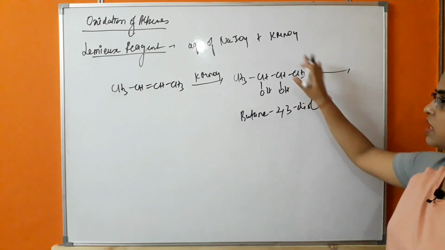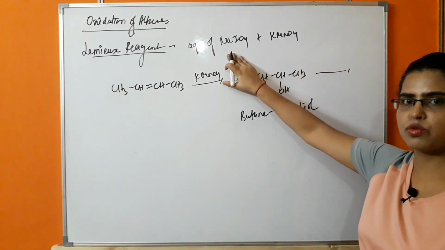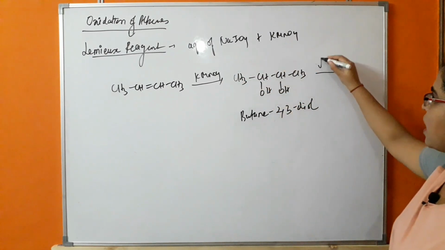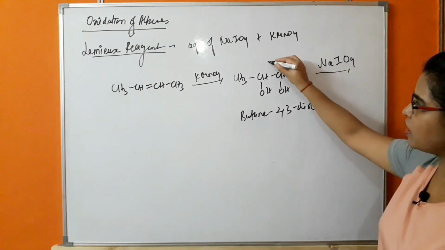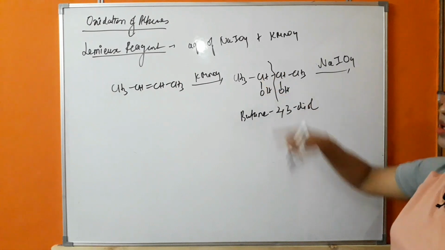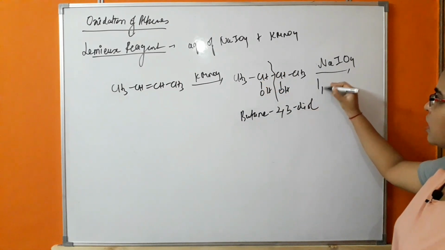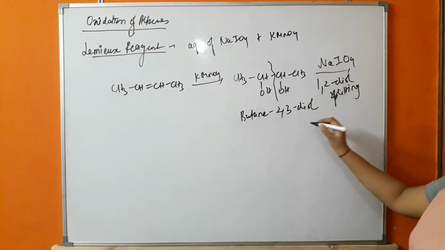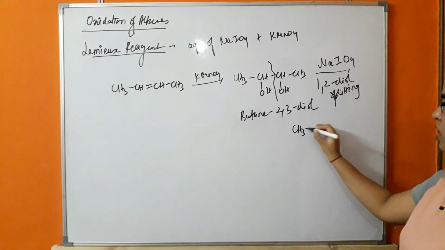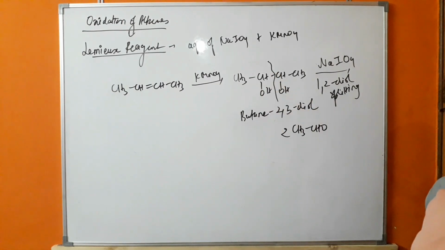In the next step, this diol compound will be treated with an aqueous solution of sodium periodate. So what will happen? With NaIO4, there will be splitting of this carbon-carbon bond. It is also known as 1,2-diol splitting, due to which there will be formation of CH3CHO, two molecules of CH3CHO.